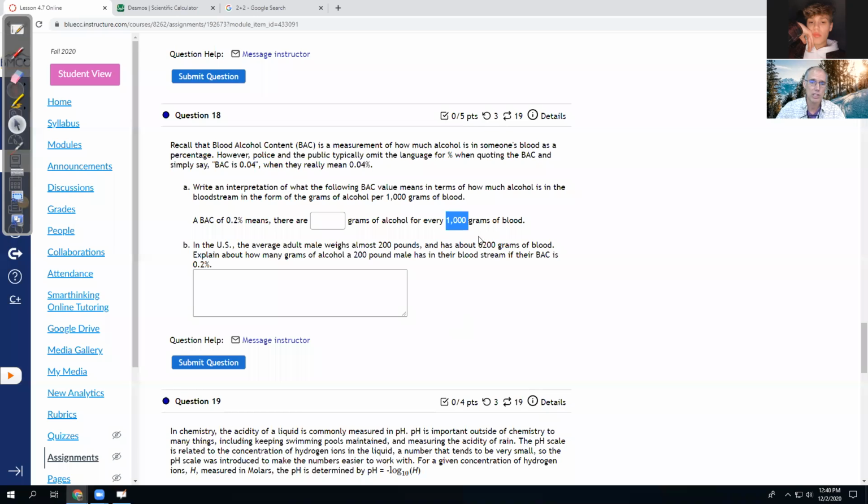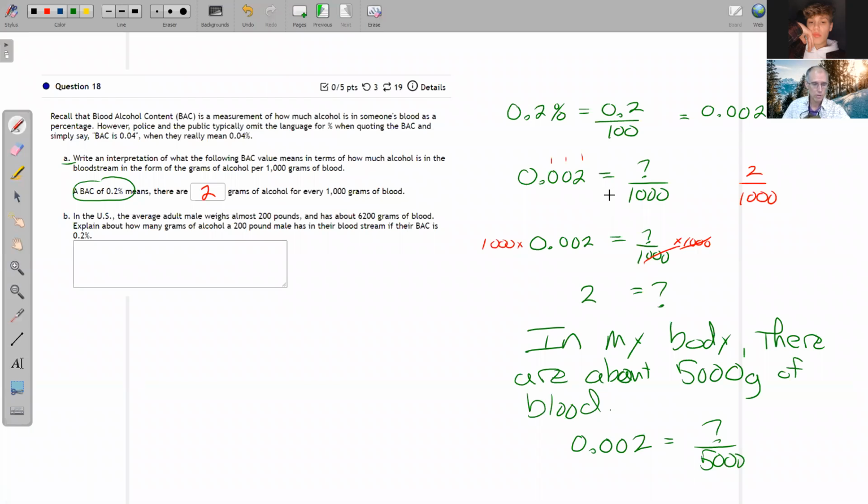But here they ask us about a 200-pound male who has about 6,200 grams of blood. So it's really not much different than looking at the 1,000 or the 5,000 or the 6,200. For this individual, I want to know, if they have a 0.2%, which we now know as a decimal is 0.002, how much alcohol is that out of 6,200 grams of blood.